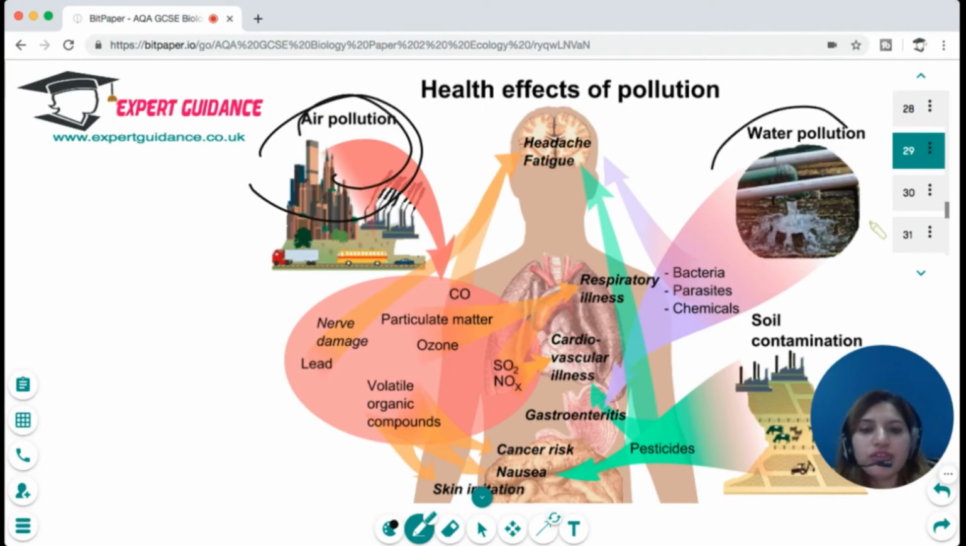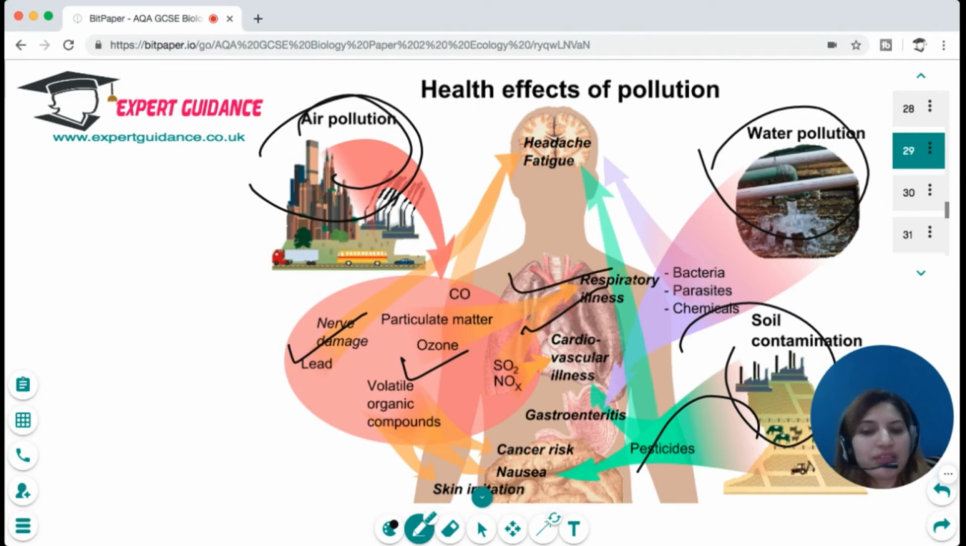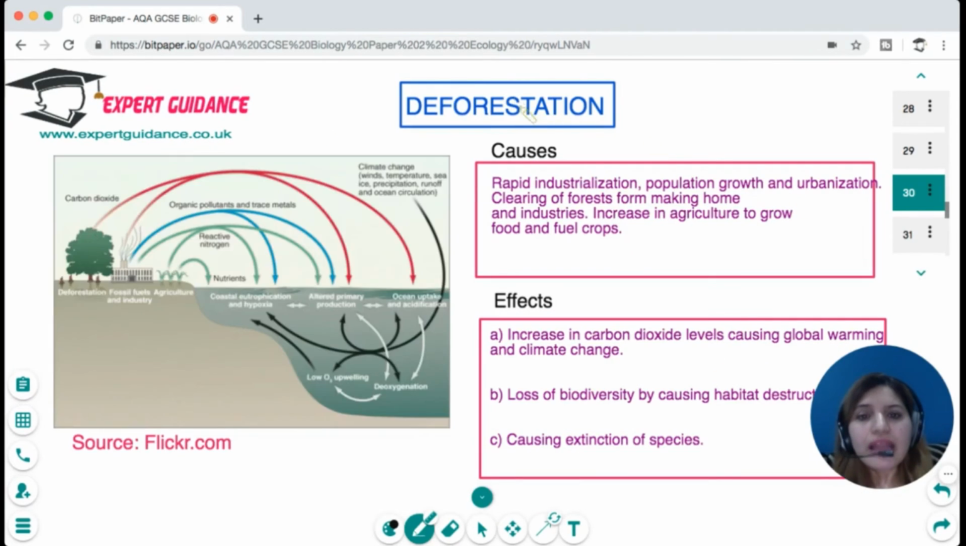Air pollution, water pollution, soil contamination with pesticides. It is causing nerve damage, ozone layer depletion, cardiovascular illness, respiratory illness, cancer risk, skin irritation, gastroenteritis, and a host of other problems. So it is very important that the pollution's effects are understood and steps are taken to mitigate the same. Now, the important contributor to everything is deforestation.